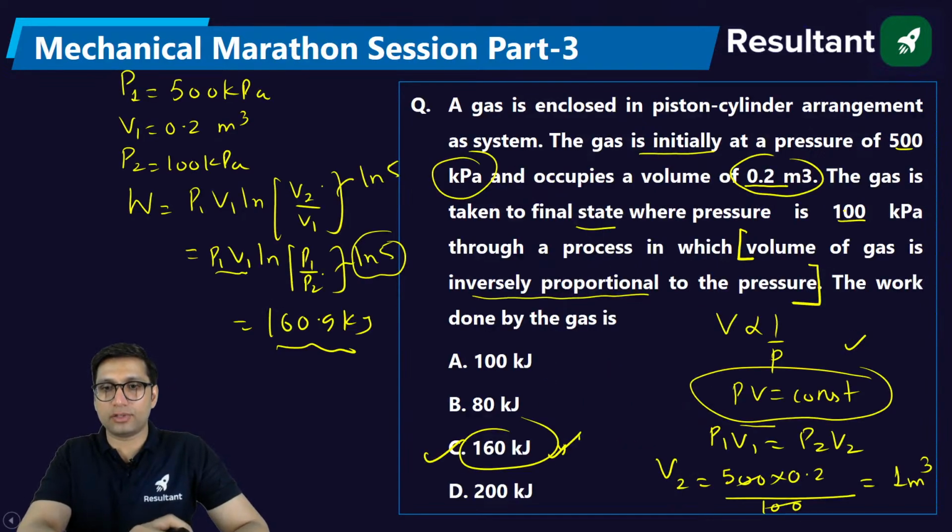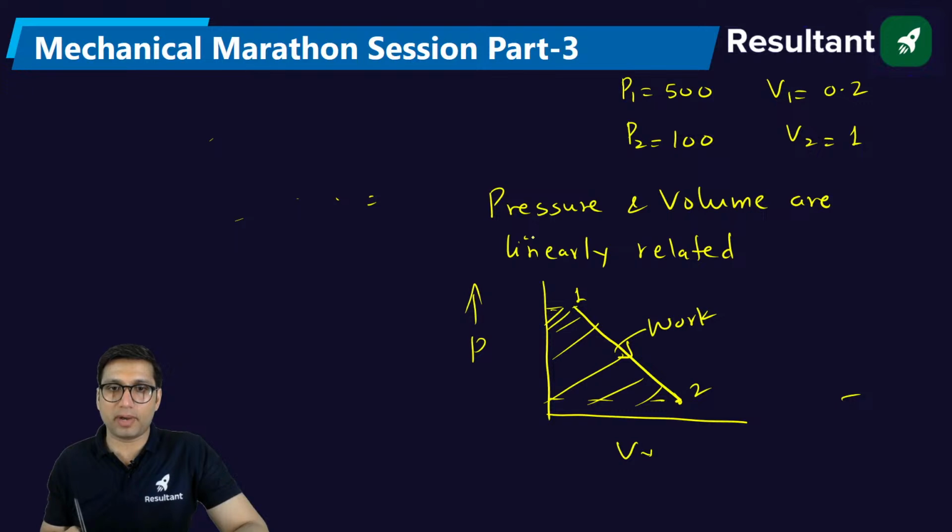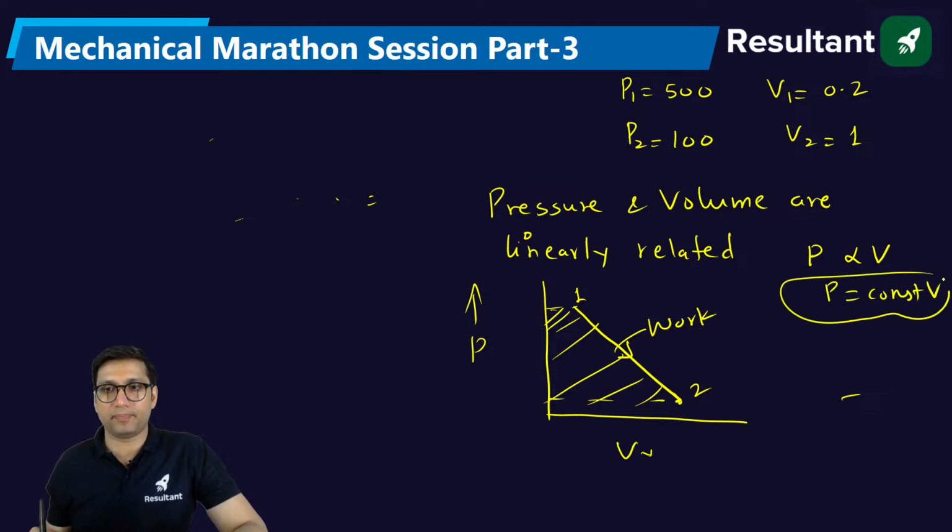Because it is a case of isothermal, I think this is not applicable. It is a case of constant temperature process. It is applicable when pressure and volume are linearly related, like pressure is directly proportional to volume, or P is equal to constant into V, something like that. So whenever this kind of approach is there, then you will follow it.